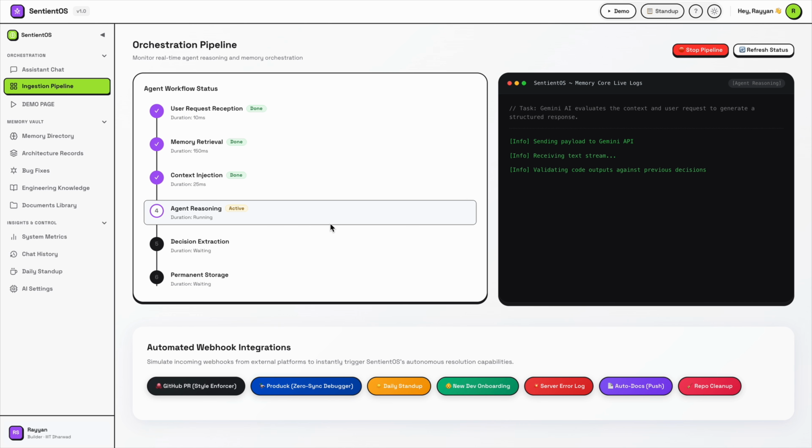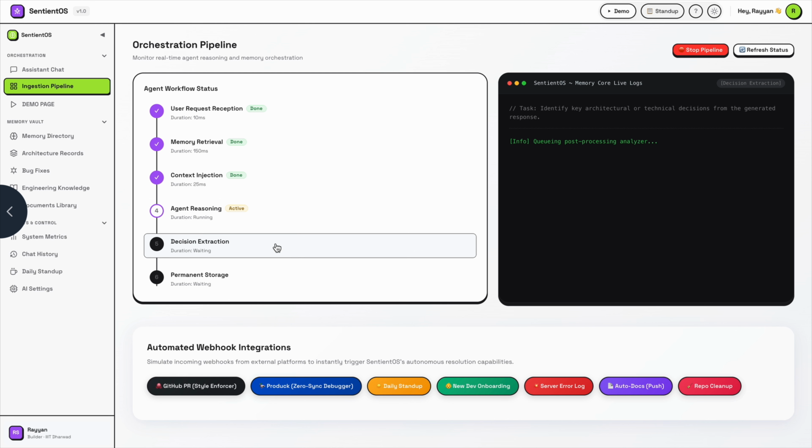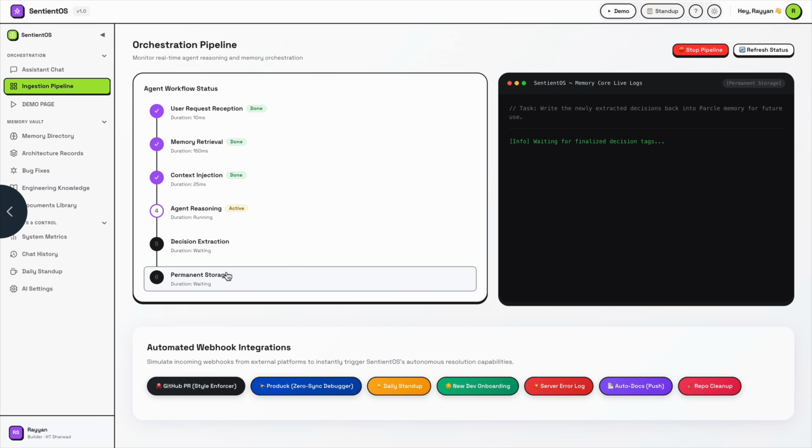This is where the autonomous reasoning engine begins thinking. The agents will scan repositories, review files, identify patterns, evaluate risk, determine the best action, and then further it's time for decision extraction. After reasoning completes, SentientOS extracts the final decision in JSON format. Finally, the system stores the decision into long-term memory. The stored information is the problem identified, solution applied, confidence score, timestamp and all.